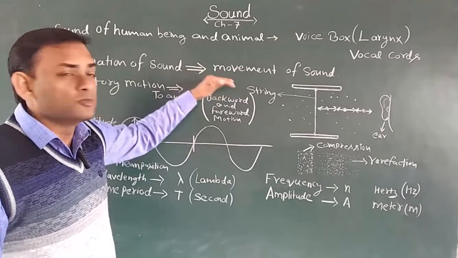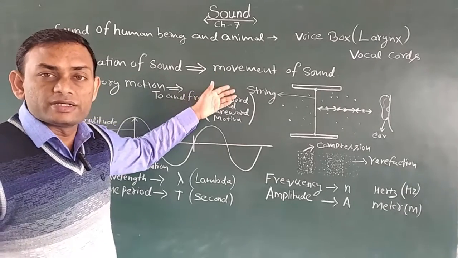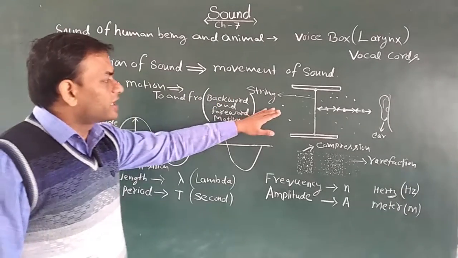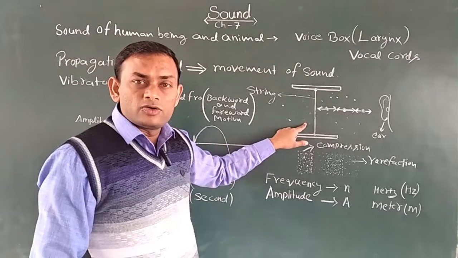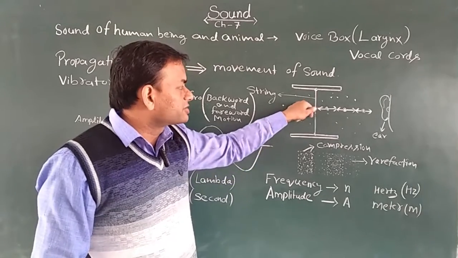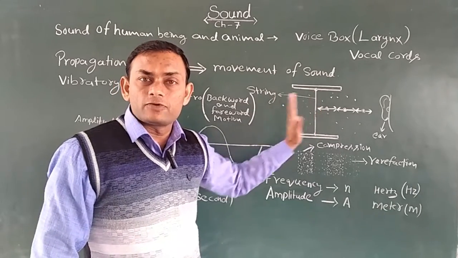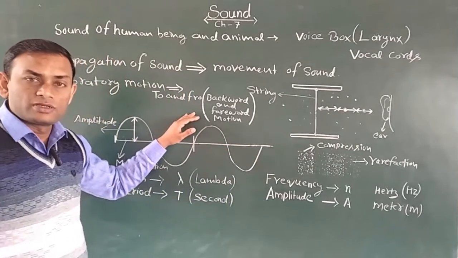After that, the propagation of sound, meaning movement of sound: how sound moves in the air and how it reaches our ear. For this I have drawn a diagram here. This is the string of a guitar. When you stretch and release this string, what happens? This string will start moving to and fro. What is the meaning of to and fro? It means backward and forward motion.